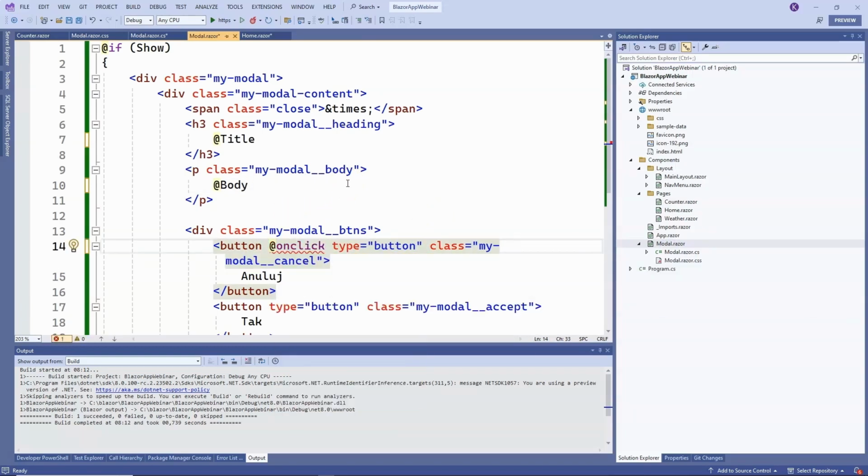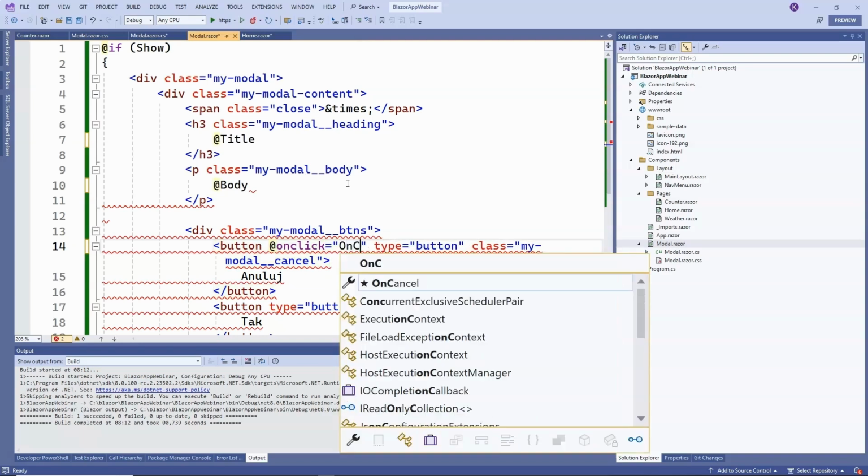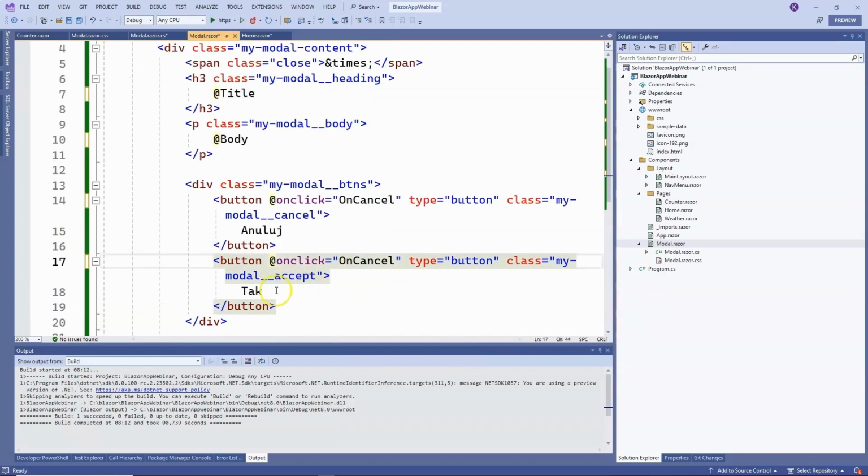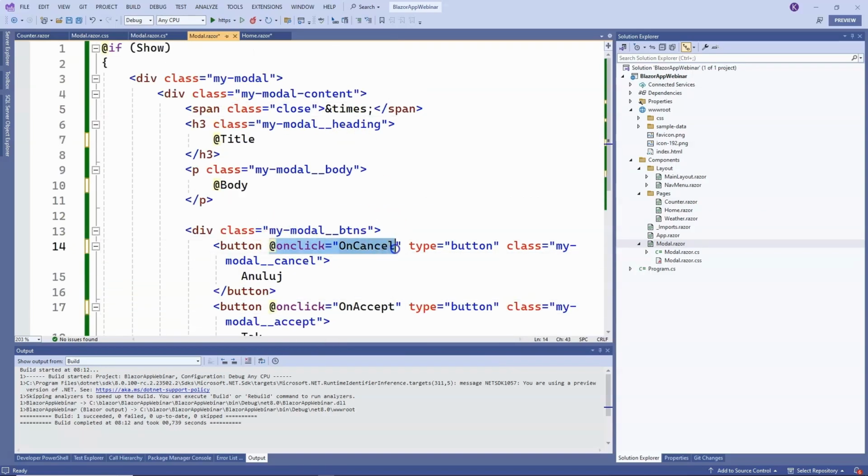Great, now we need to hook into these events. For the cancel button's on click event, we want the OnCancel parameter to be triggered, and for the confirm button, the OnAccept parameter. Similarly, if the span, which is the cross at the top right, is clicked, we also want the OnCancel method to be triggered, which will be passed as a parameter. That's it for the modal window code.